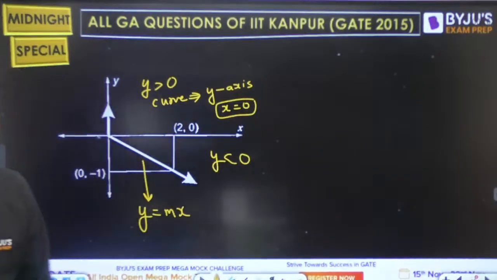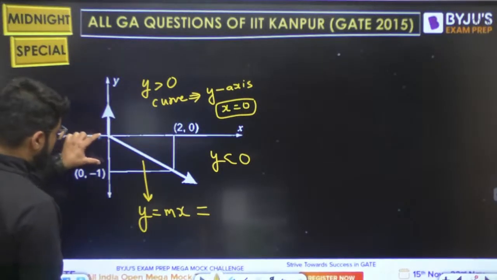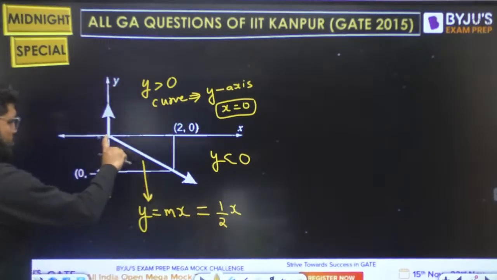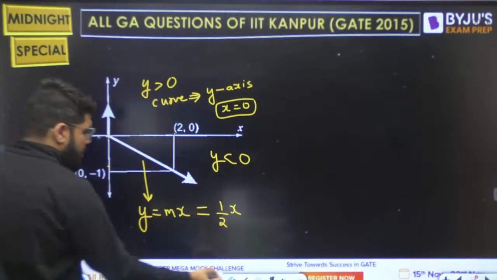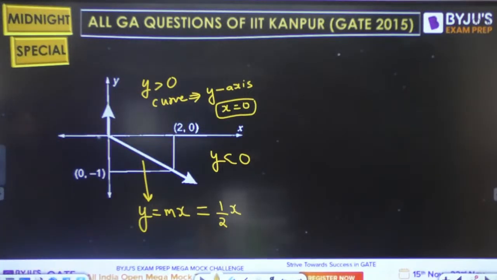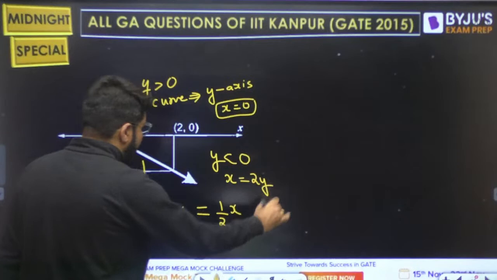Now what should be the value of m? What should be the value of the slope here? Slope is height divided by base. Height of this is 1, base is equal to 2. So y is equal to 1 by 2 x. So for y less than 0, x can be written as 2y.